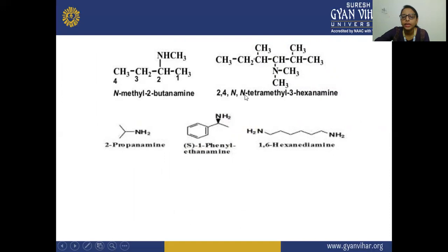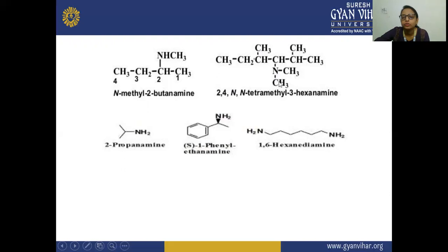That is why it is named 2-butanamine. Fourth is your 2,4,N,N-tetramethyl-3-hexanamine. So here you can see if you give it a number, the number goes 1, 2, 3, 4. On the second and fourth positions, methyl groups are present, and on the N position also two methyl groups are present. So here all four methyl groups are present, so here we write 2, 4.